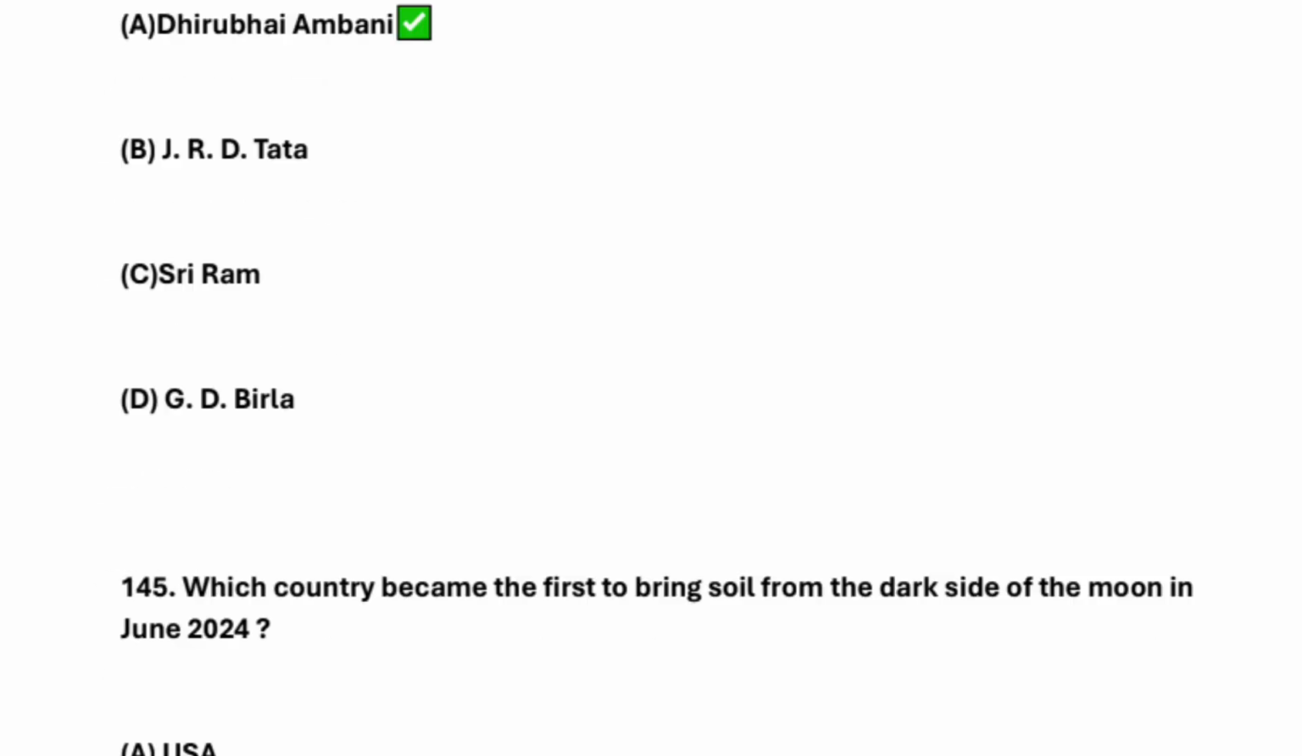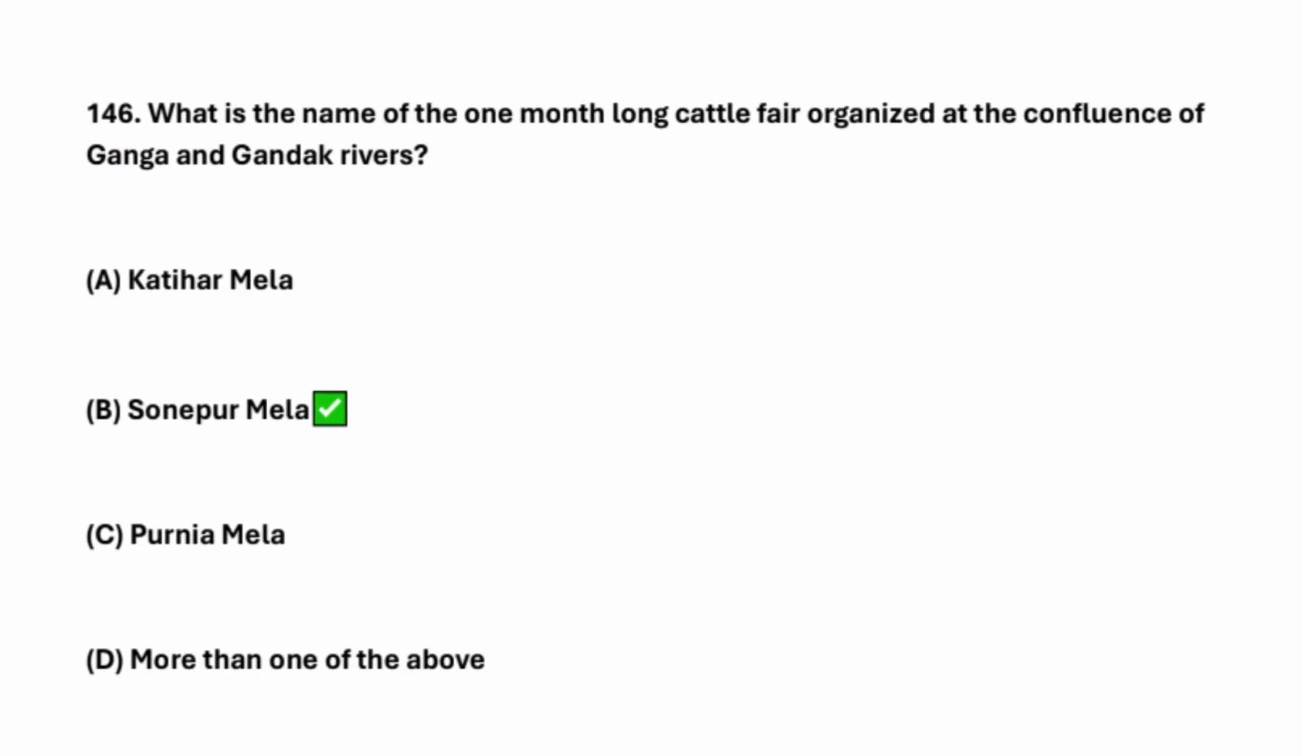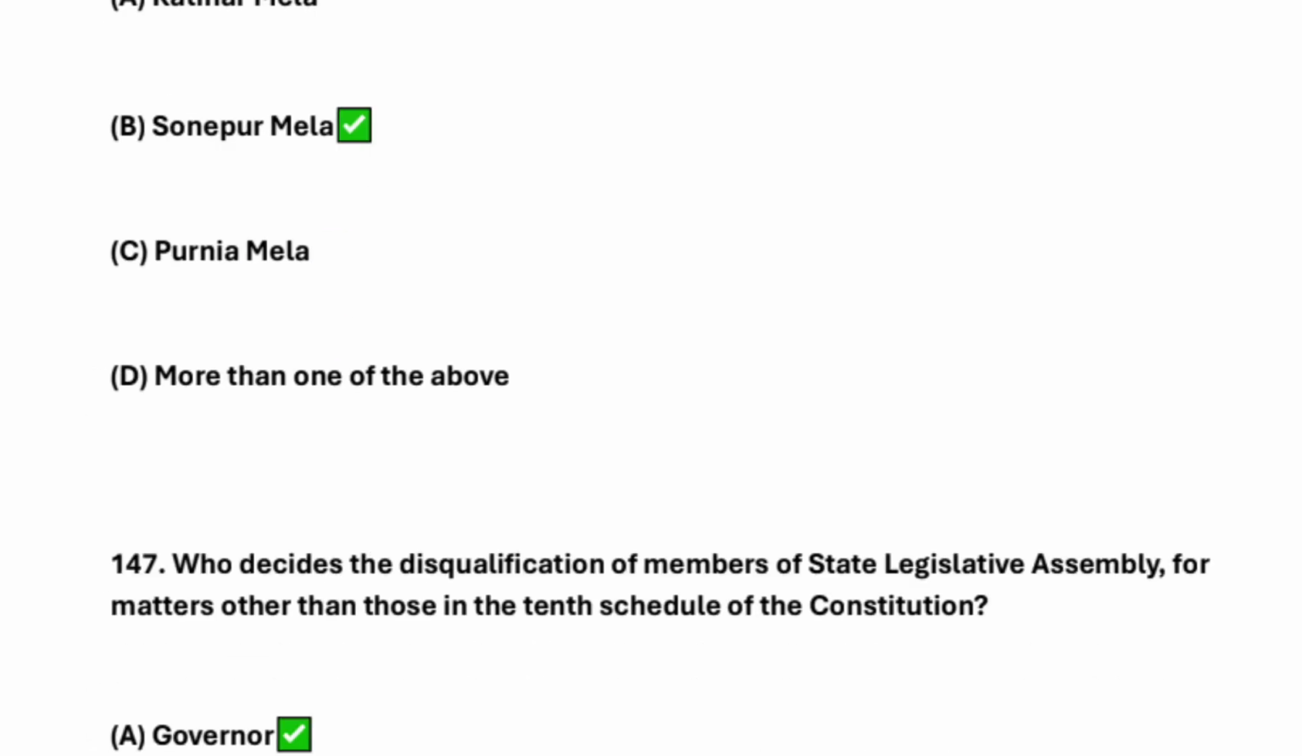So here, which of the following Indian capitalists was not an architect of the Bombay Plan? So it's Dhirubhai Ambani. So here, which country became the first to bring soil from the dark side of the moon in June 2024? So it's China. Next question is what is the name of the one-month-long cattle fair organized at the confluence of the Ganga and Gandak rivers? So it's Sonepur Mela.